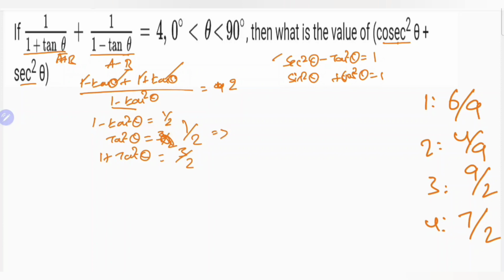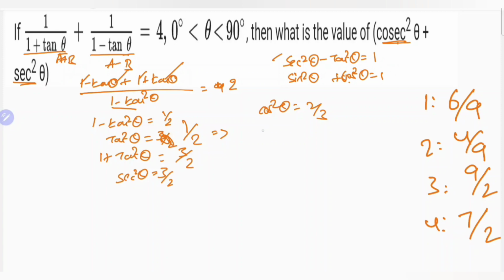From this also we can write one thing: 1 plus tan square theta equal to 3 by 2. That is nothing but secant square theta equal to 3 by 2. If secant square theta equal to 3 by 2, again we have to find the cosecant theta. Secant to cosecant: secant square theta equal to 3 by 2, so cos square theta equal to 2 by 3. Correct.